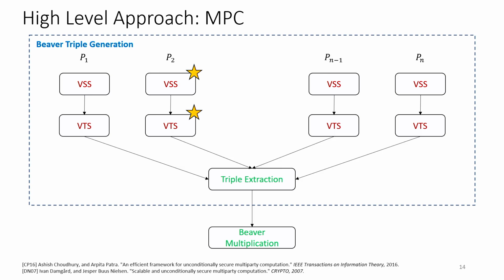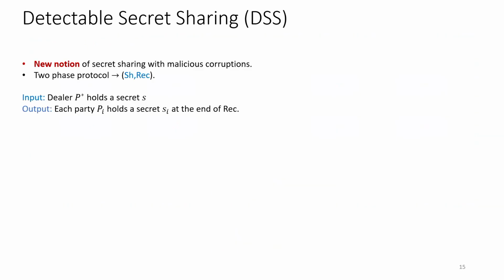And here is where our second contribution comes into the picture. We identify that we don't need a full-fledged VSS to prove the relation, rather a weaker notion suffices. In our work, we formalize this weak notion, which we call detectable secret sharing. Detectable secret sharing, similar to VSS, is a two-phase protocol, which has a sharing and a reconstruction phase, and it allows a dealer to share a secret with all the parties with the following properties.